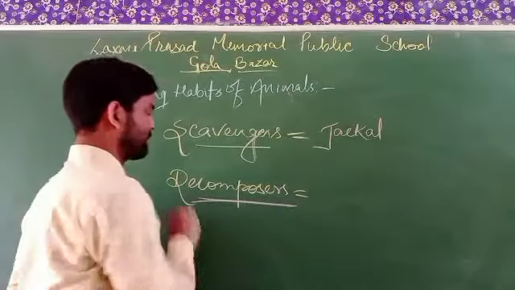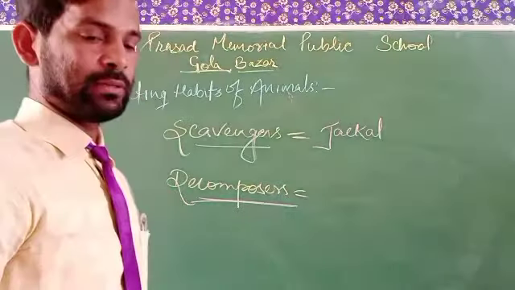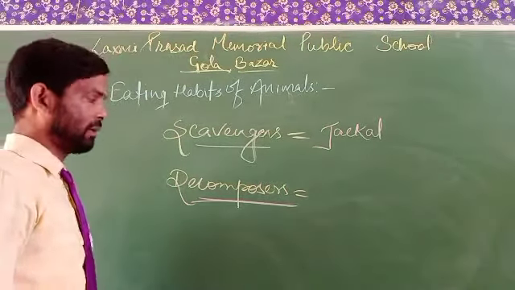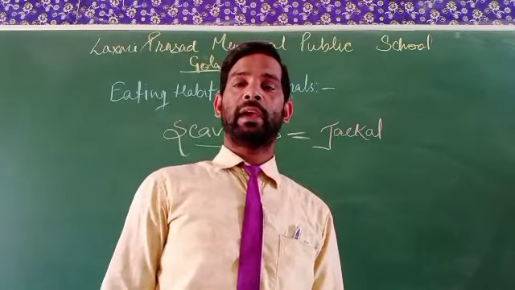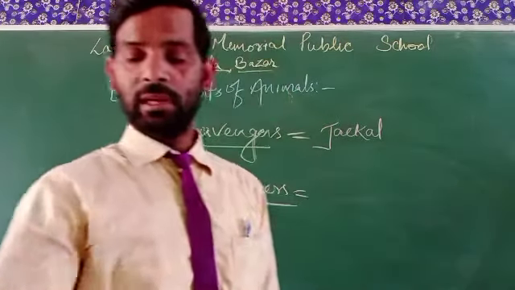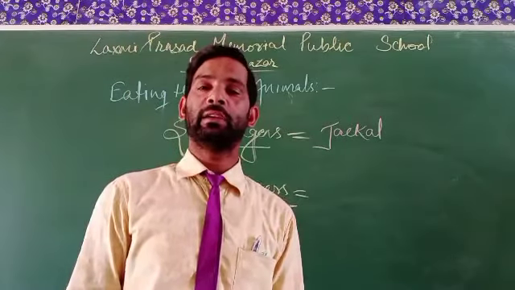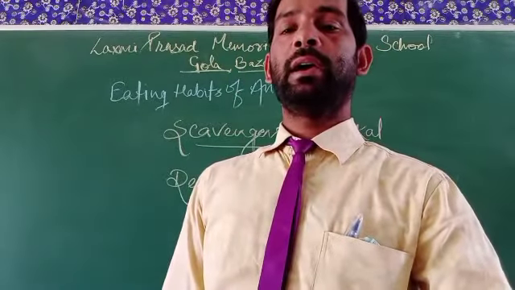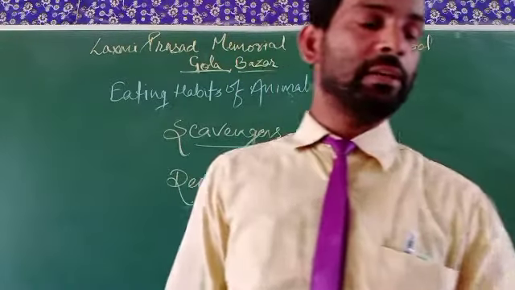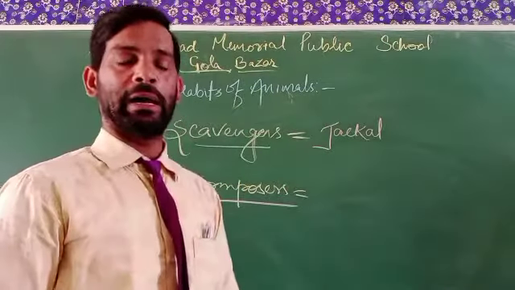Next one is decomposers. What are decomposers actually? Decomposers are those tiny organisms that eat the remains of dead and decaying animals.